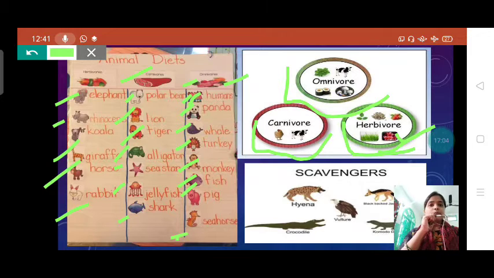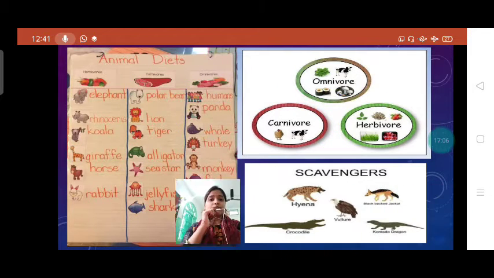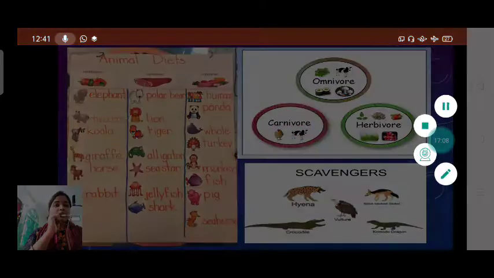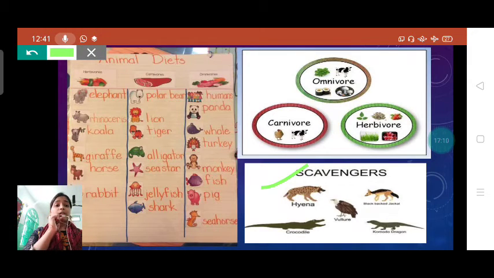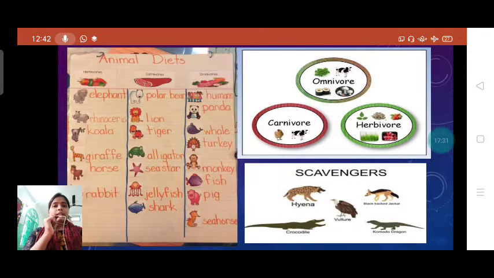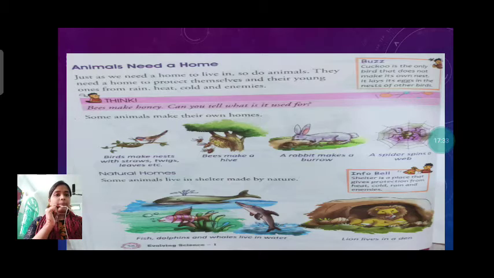Now one more thing is there, students: scavengers. What are scavengers? Scavengers are the animals who eat the flesh of dead animals. They do not kill the animal, but they eat the flesh of dead animals, like hyena, vulture, crow, and crocodile. These are some examples of scavengers.